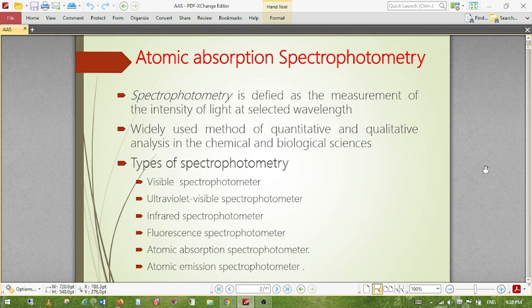Okay, so this is the instrument. Here is the real instrument. This is the hollow cathode lamp and this is the atomizer. Actually, this is the atomizer and this is the pump, where we inject the sample along with this flame, and the flame is here, and the hollow cathode lamp is here. While atomization, the sample passes through this path, and this is the detector, and we save the result in a monitor. In the atomizer there are different furnaces. Let's see the different units of the AAS one by one.